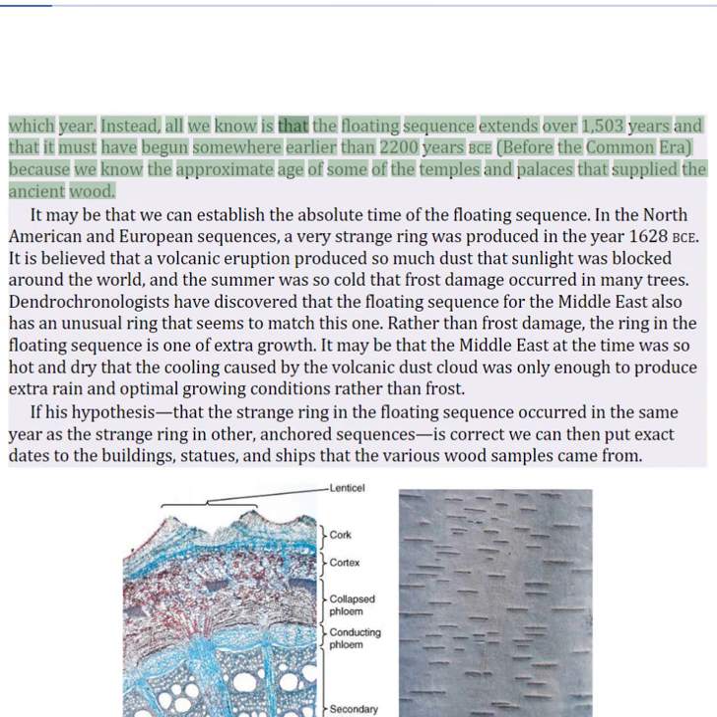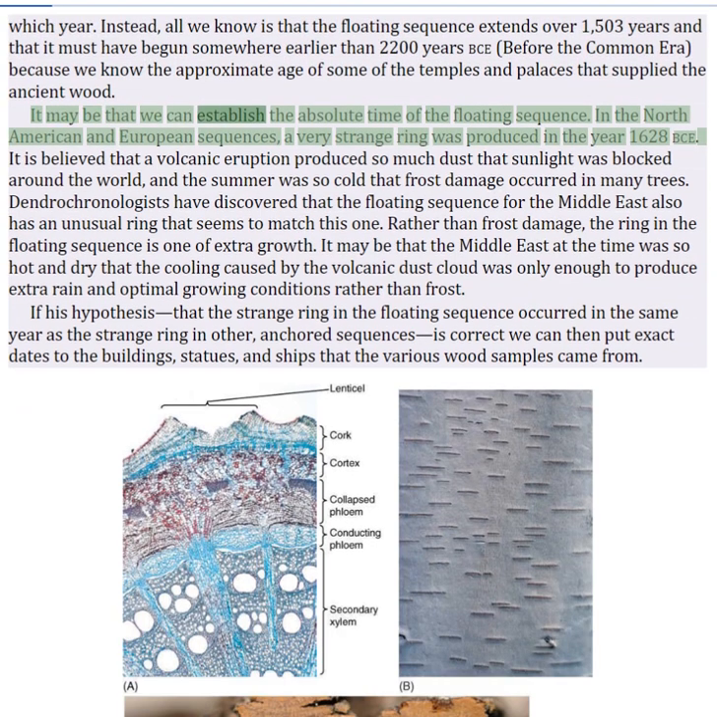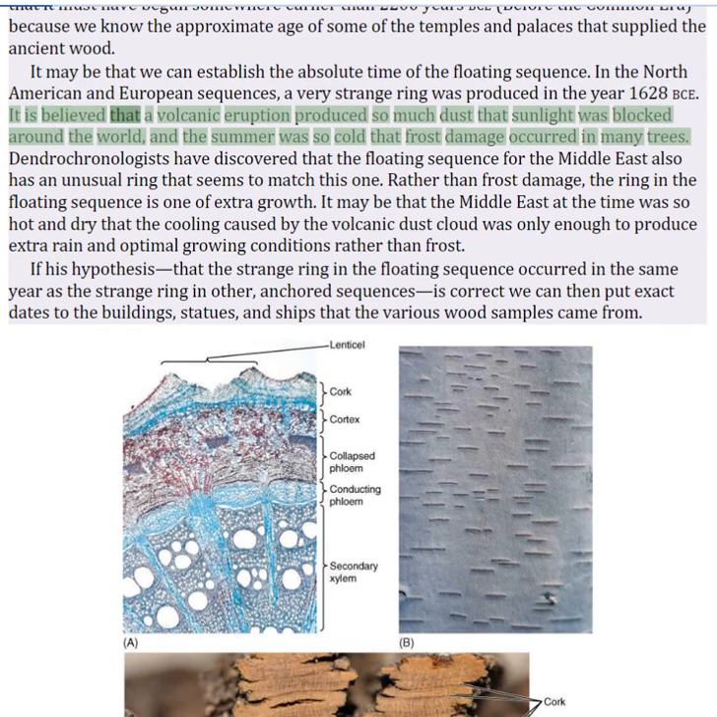Instead, all we know is that the floating sequence extends over 1,503 years and that it must have begun somewhere earlier than 2,200 years BCE because we know the approximate age of some of the temples and palaces that supplied the ancient wood. It may be that we can establish the absolute time of the floating sequence. In the North American and European sequences, a very strange ring was produced in the year 1628 BCE. It is believed that a volcanic eruption produced so much dust that sunlight was blocked around the world, and the summer was so cold that frost damage occurred in many trees.